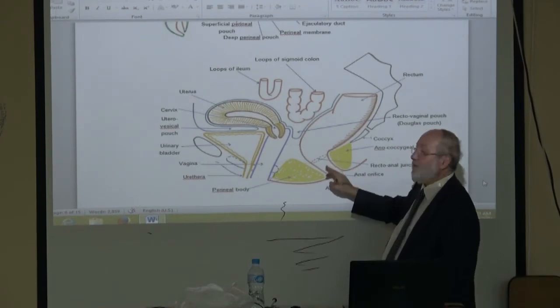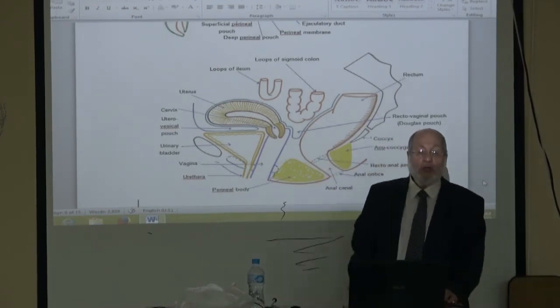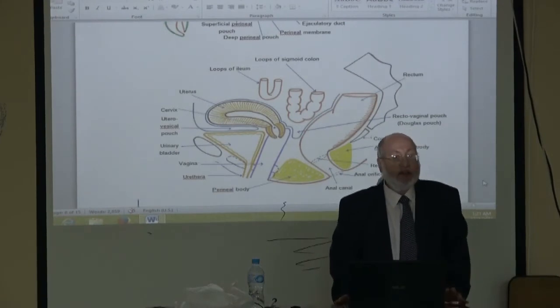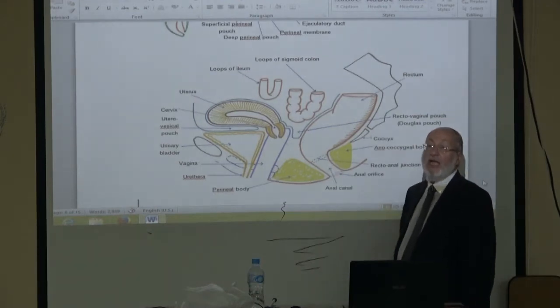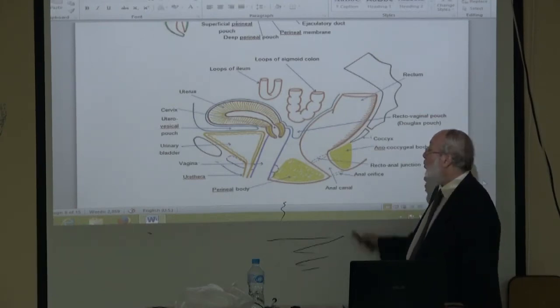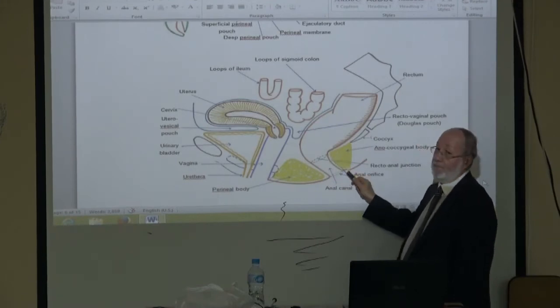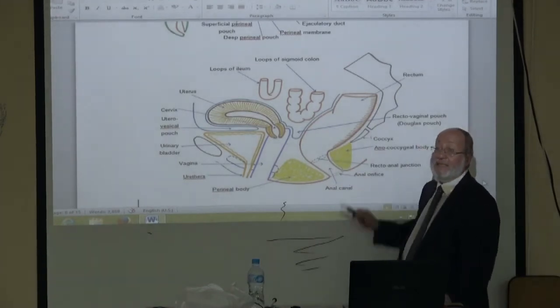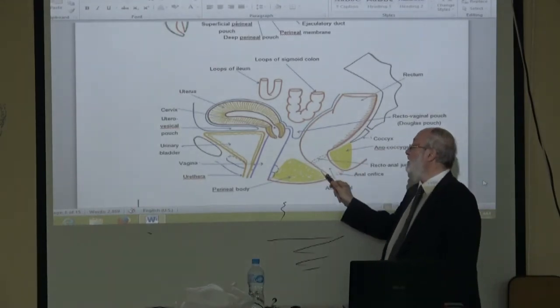Tear of the mucosa of the anal canal is called anal fissure. Anal fissure, at least 90%, occurs in the midline posterior. 10% occur in the midline anterior.